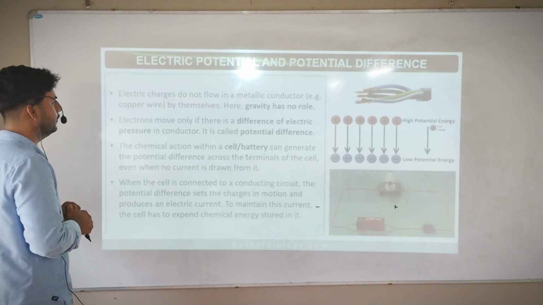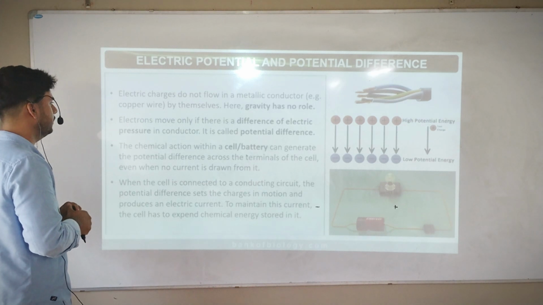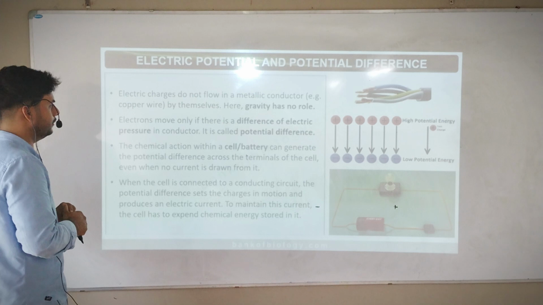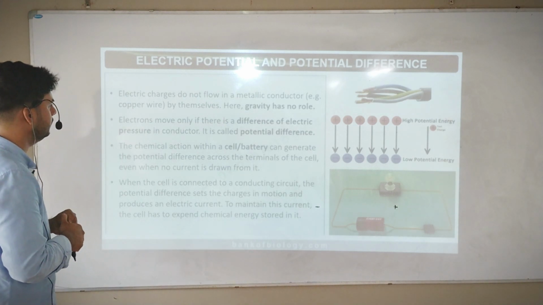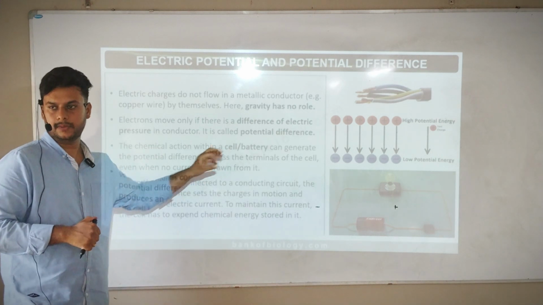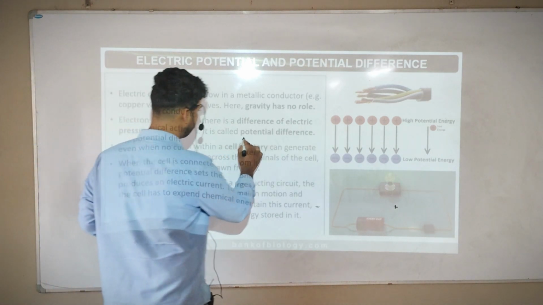by themselves. Here, gravity has no role. Electrons move only if there is a difference of electric pressure in the conductor. Now we have entered into the main concept, potential difference.